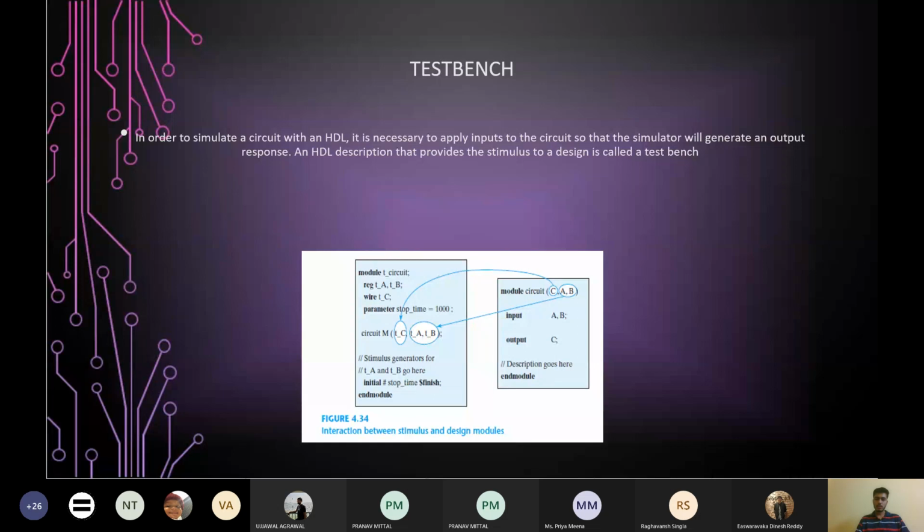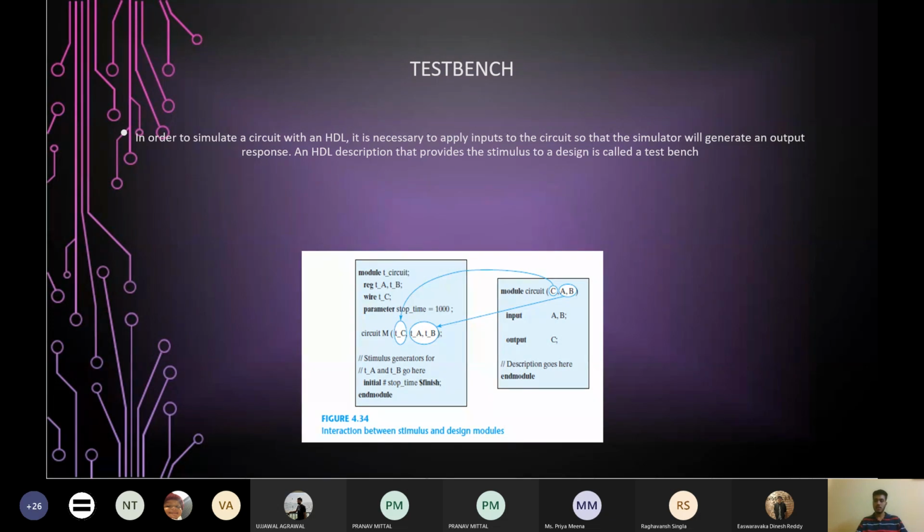A and B. So these are defined as registers, signified by the keyword reg in this language. A register simply retains the value until the next value is given to it. So we want the same. We want our inputs to remain at a constant value until we supply a new value to the input. So we define the inputs as registers in the simulation module, not in the design module.